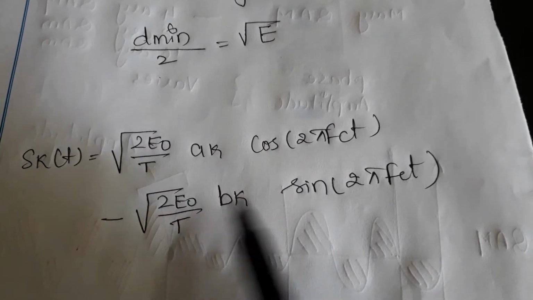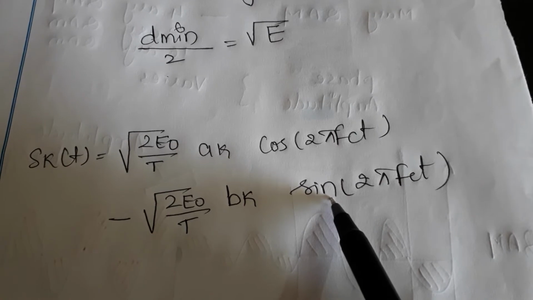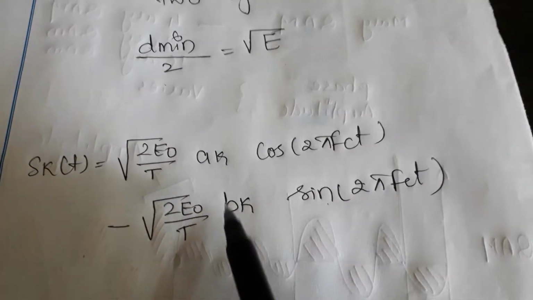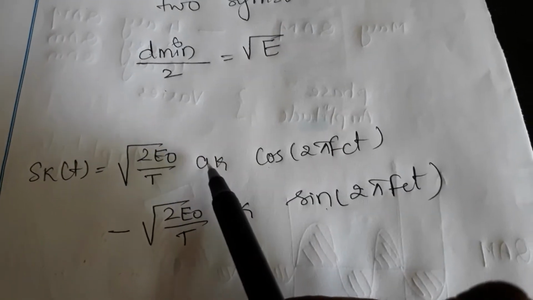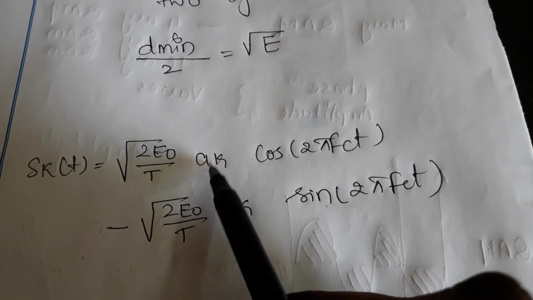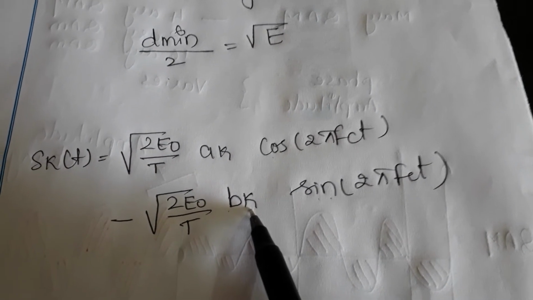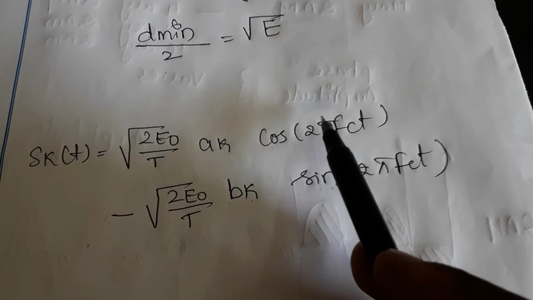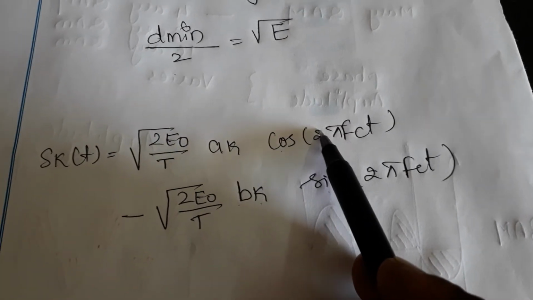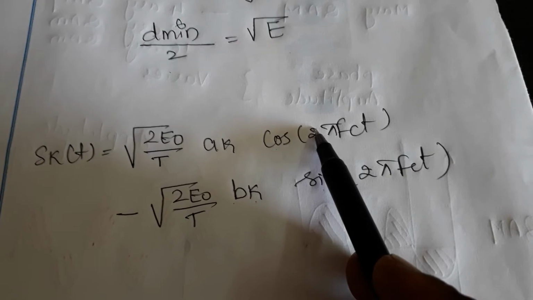Let us go to the equation now. Sk of t is the equation of the wave. Can you observe here, this first part and this part are the same as in QPSK. The only difference here is Ak and Bk. With the cosine, the amplitude variation is given by Ak. With the sine, the amplitude variation is given by Bk. So you have amplitude variation along with the phase of the wave.